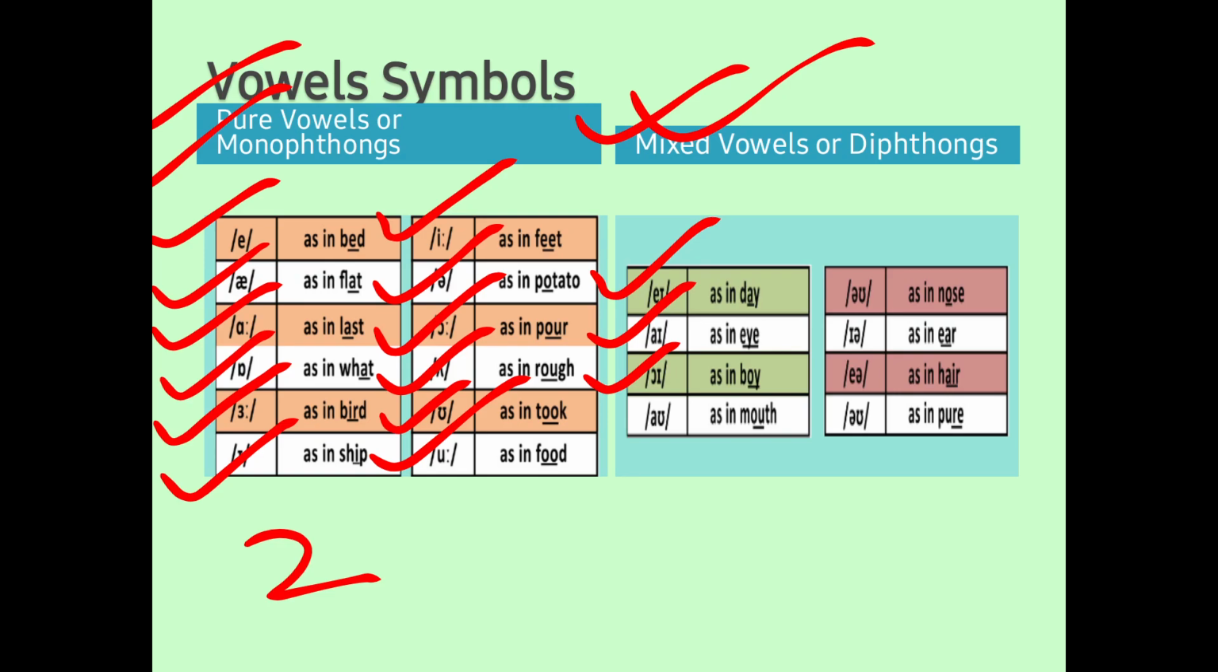Fourth sound in mixed vowels category is ow, as in mouth, shout, loud. Fifth mixed vowel is ow, as in nose. Next is ear, as in ear, fear, tear. Second last sound in the mixed vowels is air, as in air, hair, fair. And the very last sound is oor, as in ow, pure, etc.